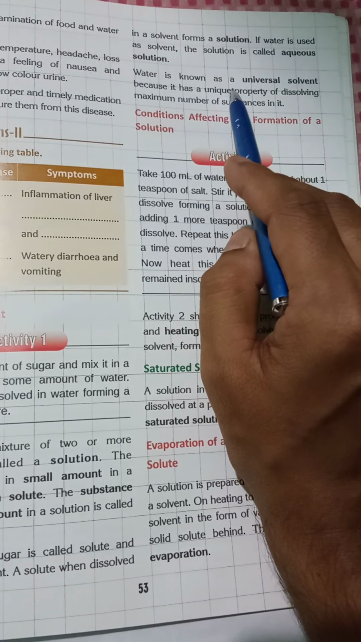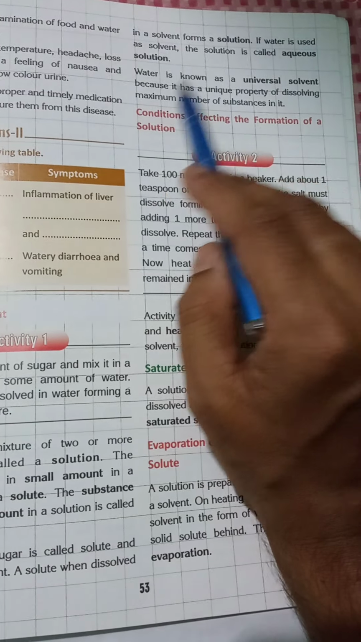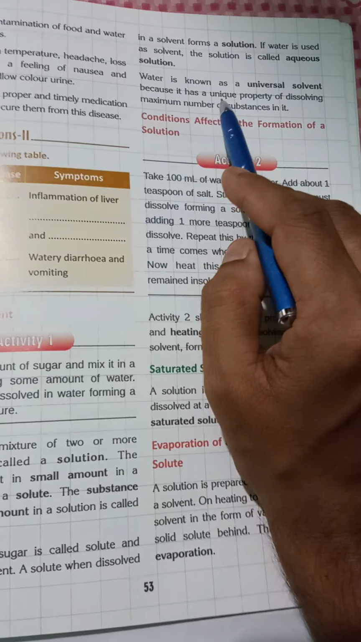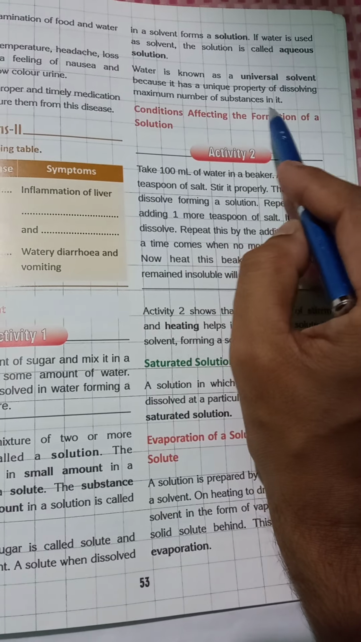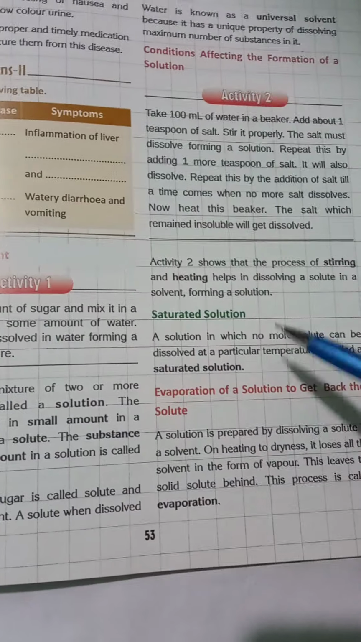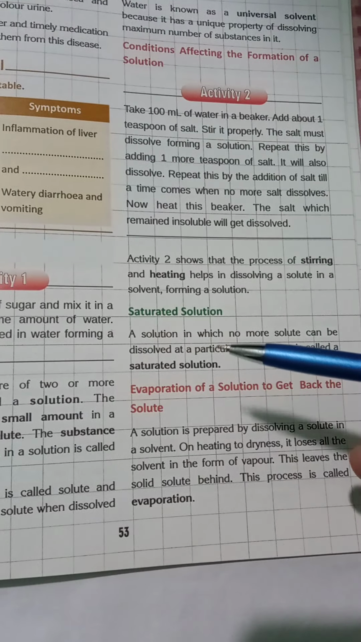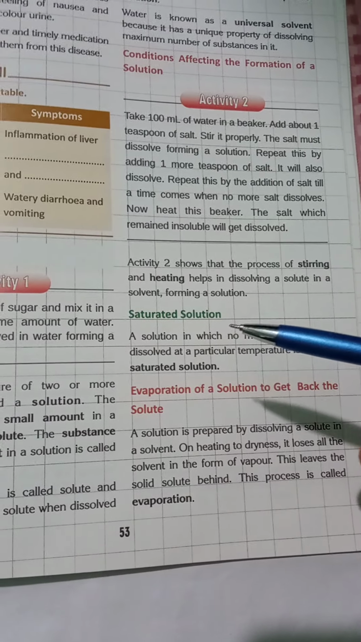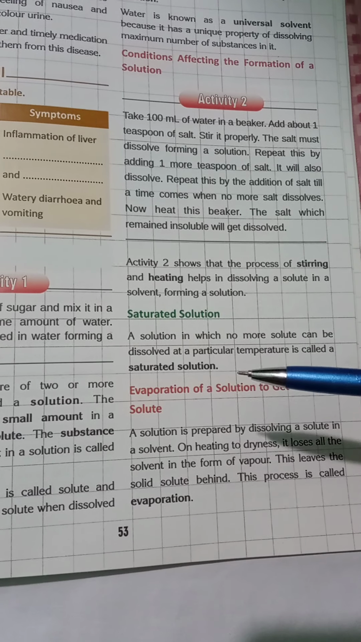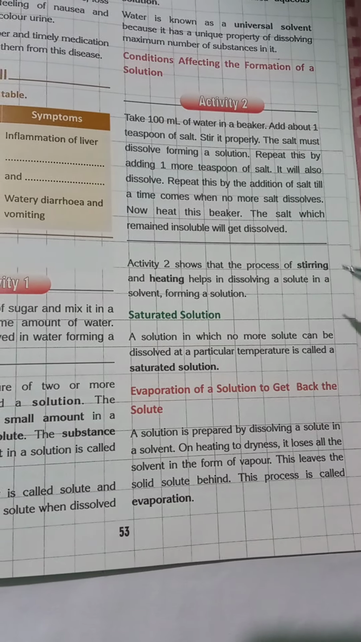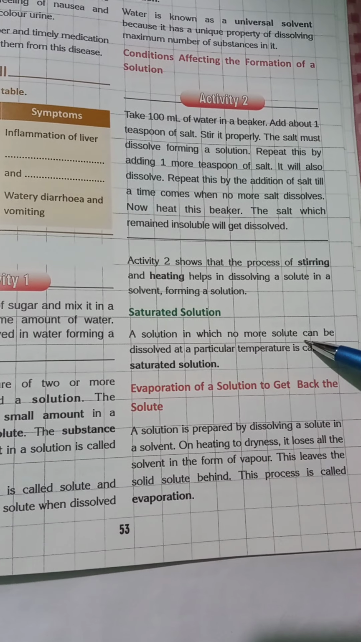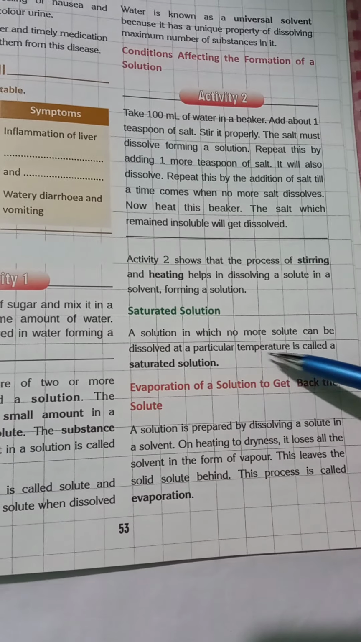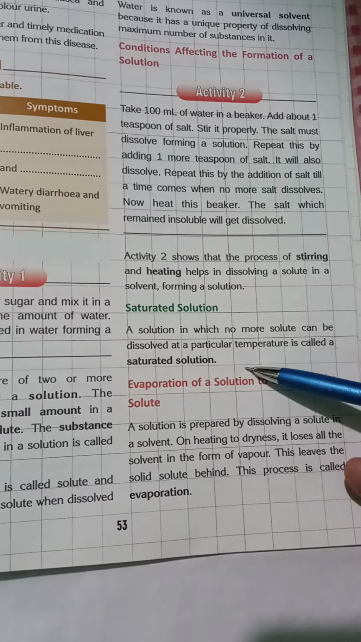Water is known as the universal solvent, as I told earlier, because it has a unique property of dissolving the maximum number of substances in it. Now if water acts as a solvent, then how many types of solutions are there? Saturated solution: a solution in which no more solute can be dissolved at a particular temperature is called a saturated solution.